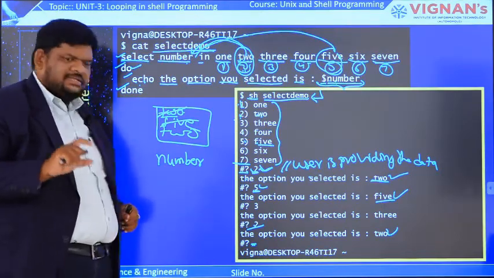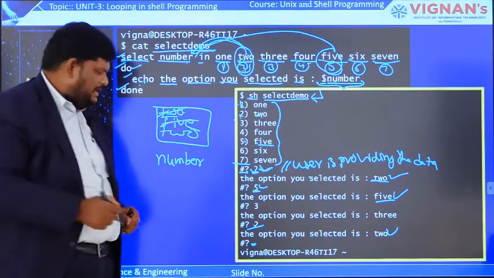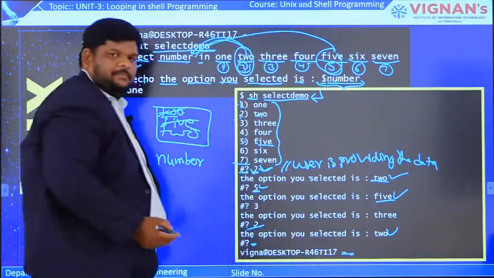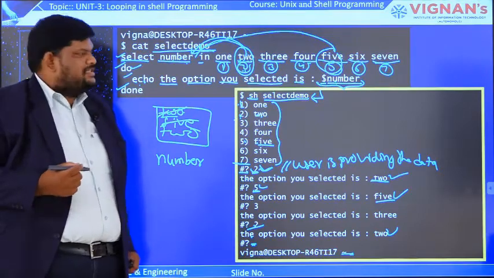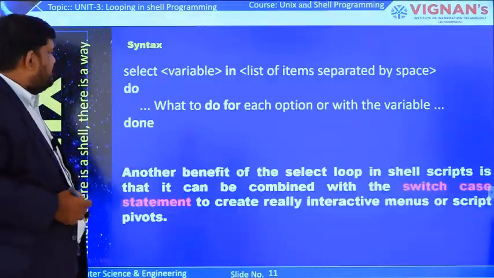Here we have to press Ctrl+C. By using that Ctrl+C, termination happens. Now we are back to the prompt. So in this way we are using the select loop. It is a very good option for menu driven applications. So let us consider some examples.